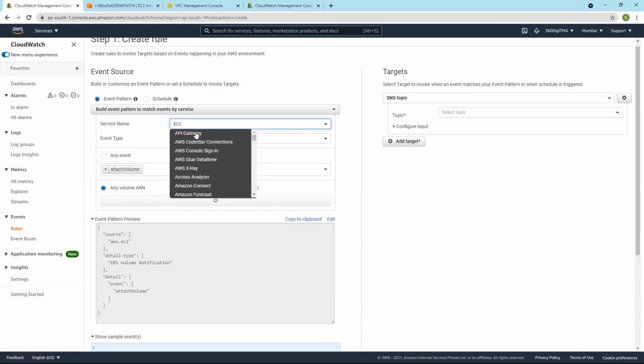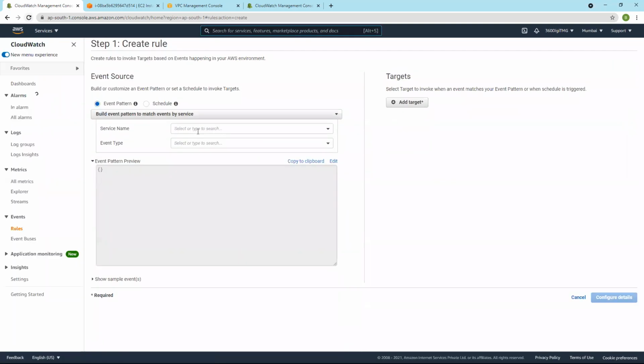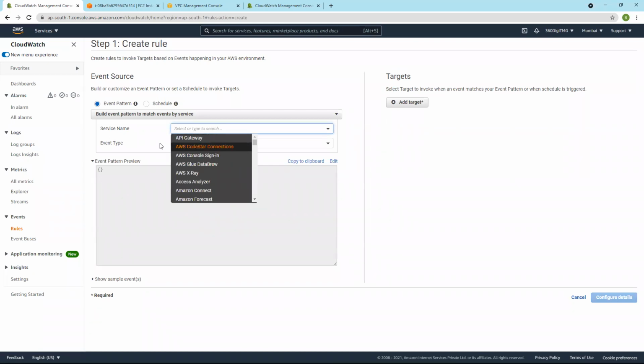So API Gateway, CloudTrail. Okay, so here in event types we will choose EC2 only.